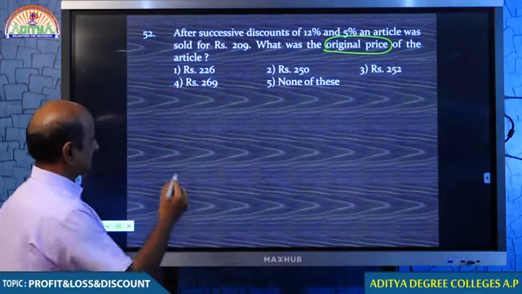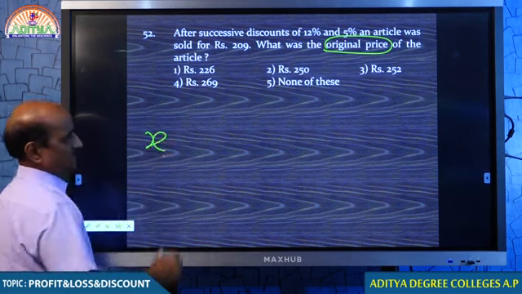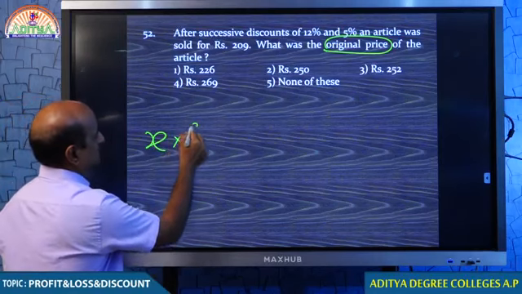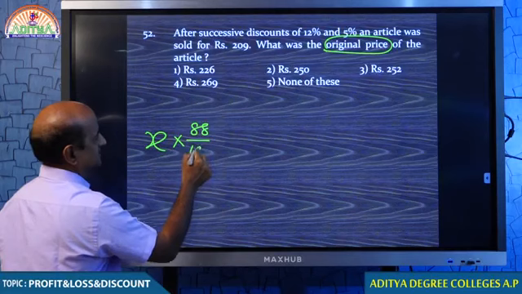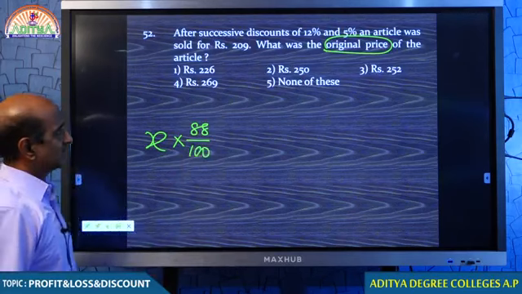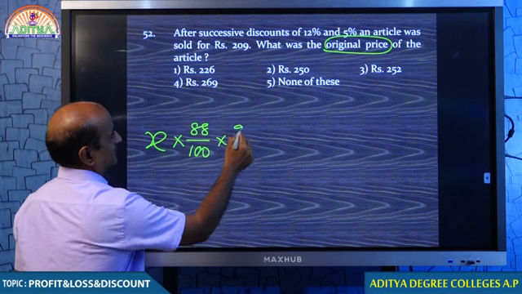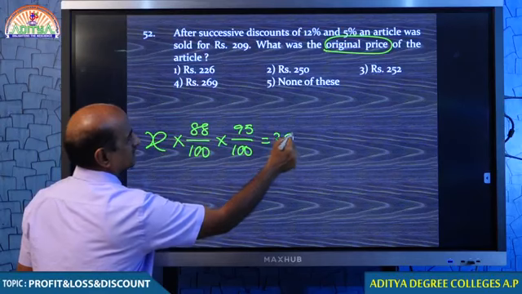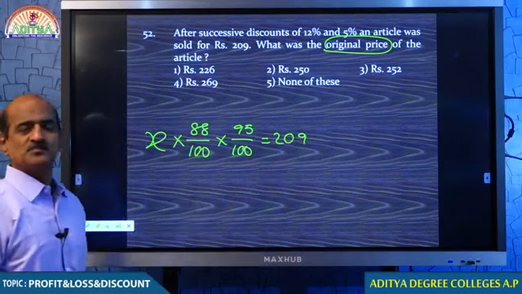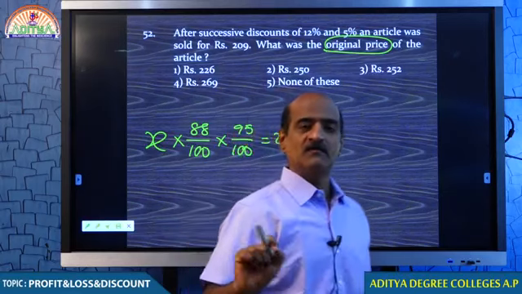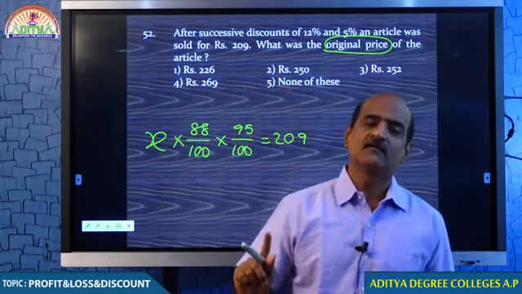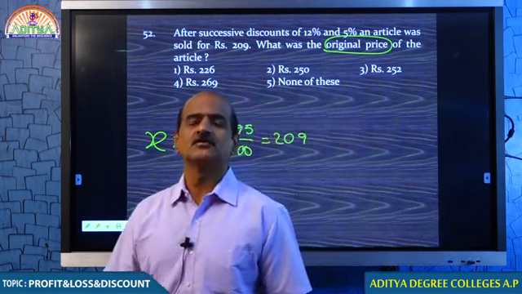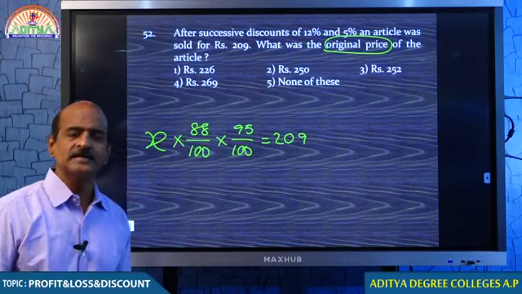But when you are asked to find the original price, meaning before, whenever there is a percentage and you want to come back, you must consider the value as x. First time, tell me how much discount was offered? 12%. Second time, what discount was offered? 5%. After giving these 2 discounts, the price becomes 209. Discount was not offered on 209, it was offered on the original price. So we don't know the original price, let the original price be x rupees.